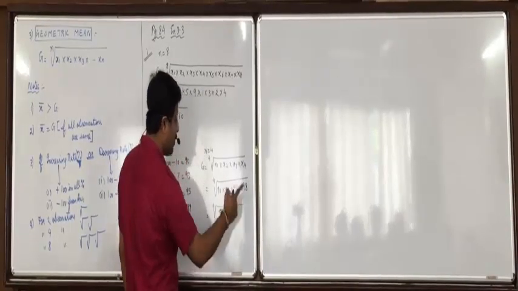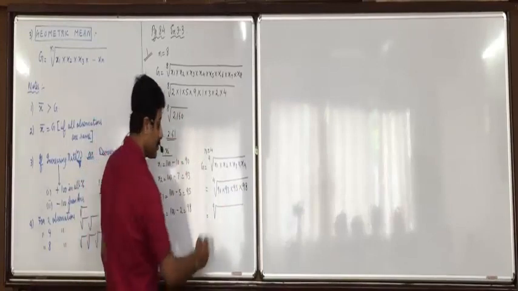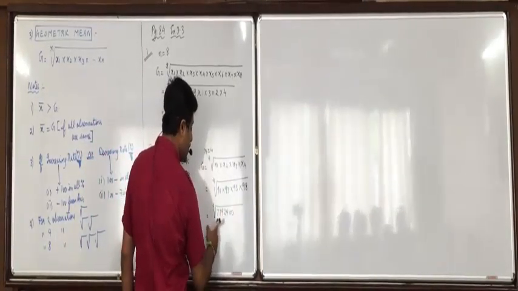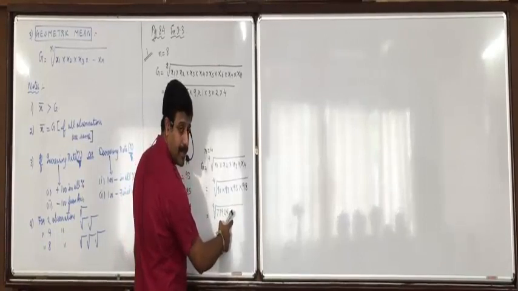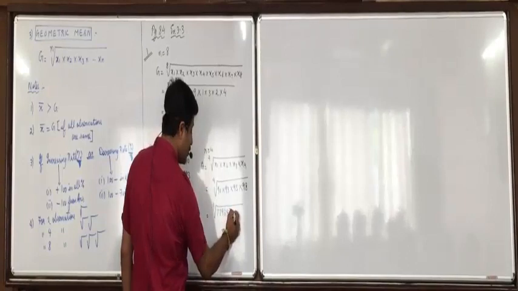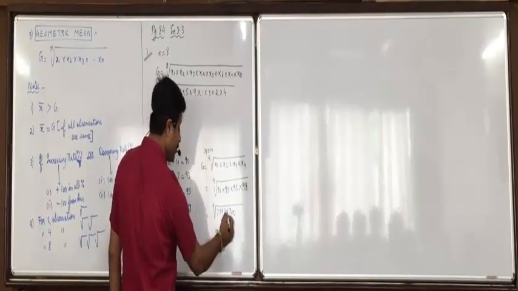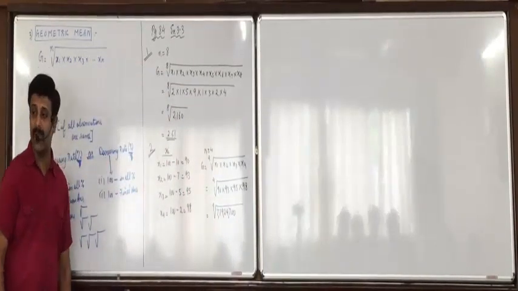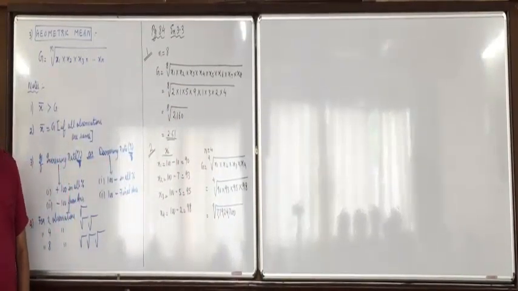4th root of, multiply the four: 77924700. 7 crore 79 lakh 24,700.